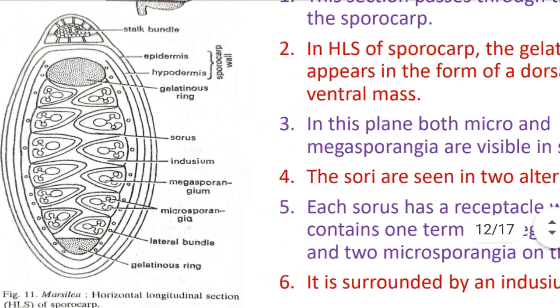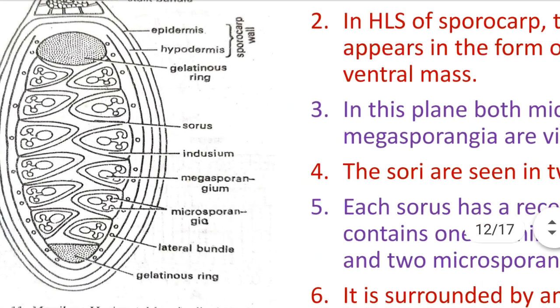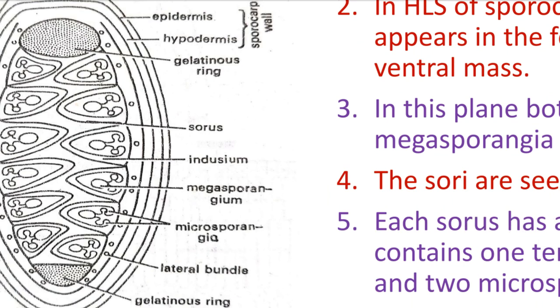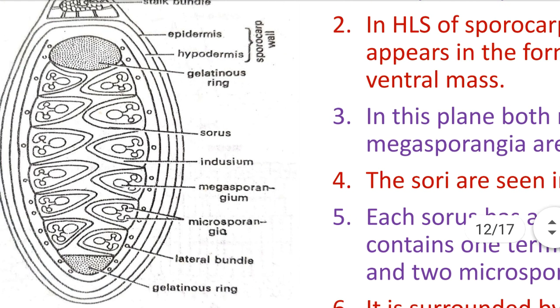So you see in the diagram, inside the indusium there is a small receptacle, and at the tip of the receptacle a single megasporangium is present, and toward the lateral side 2 microsporangia are arranged. In a single indusium, or single compartment, the receptacle is there. At its tip is a single megasporangium, and toward the lateral side 2 microsporangia.